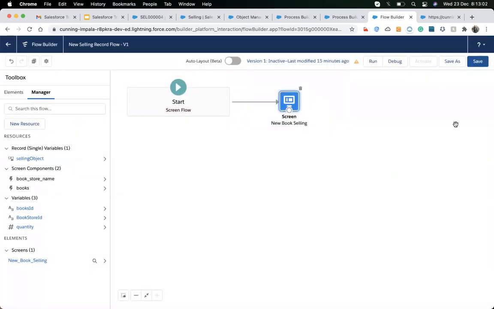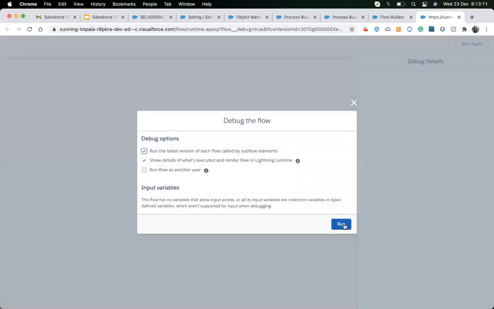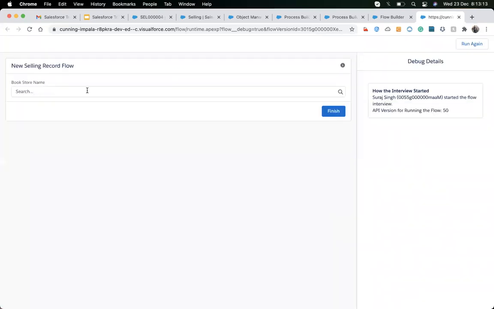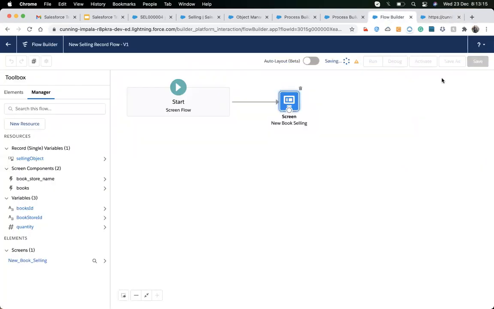Then I click on debug to check the changes. It's working fine or not. Means whatever changes we made, if you want to see that it's working fine or not, you just hit the debug. Sorry, I need to save it first. Then hit debug.